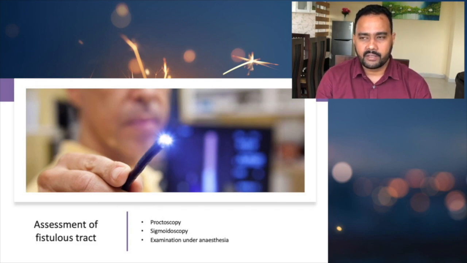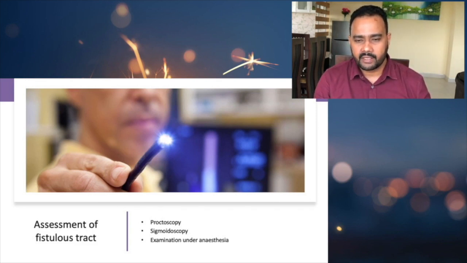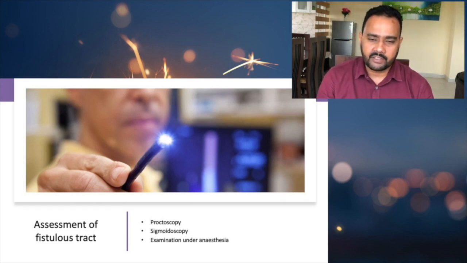You can inject it into the external opening, and then you can see the hydrogen peroxide foam coming through the internal opening. That is one way to identify the internal opening when it comes to fistula in ano. That can be done with the examination under anesthesia.